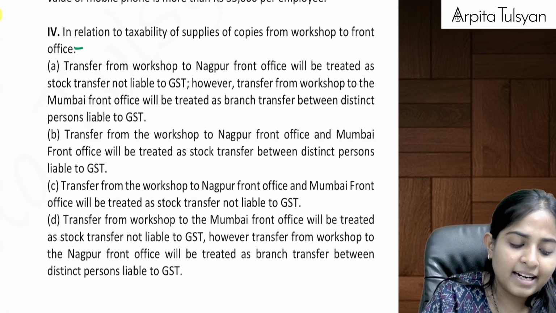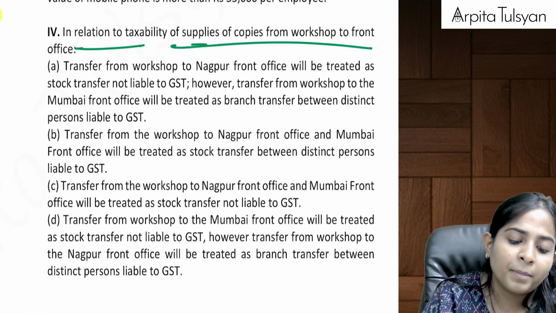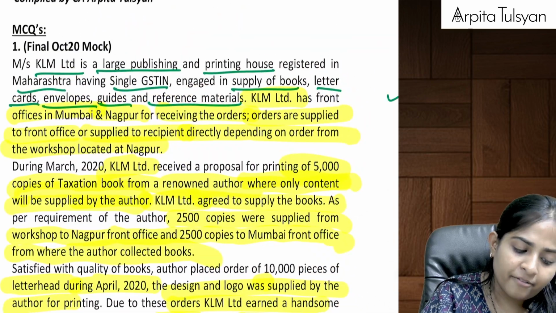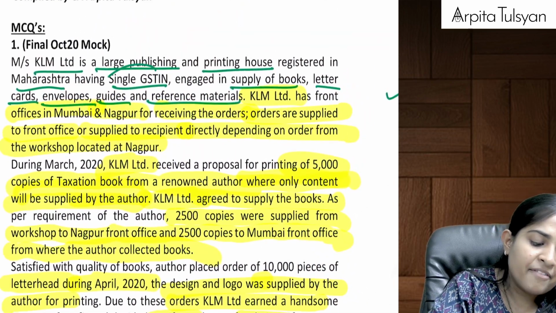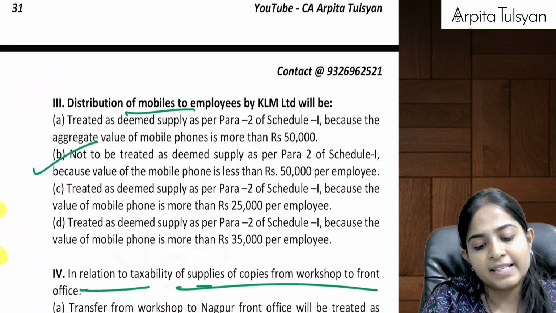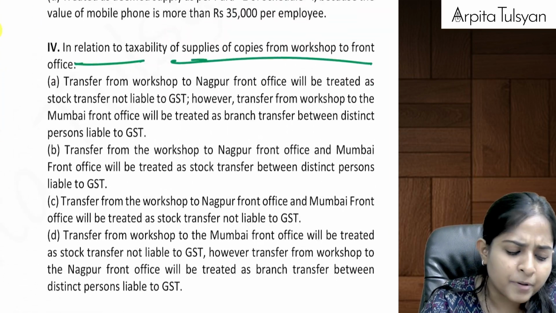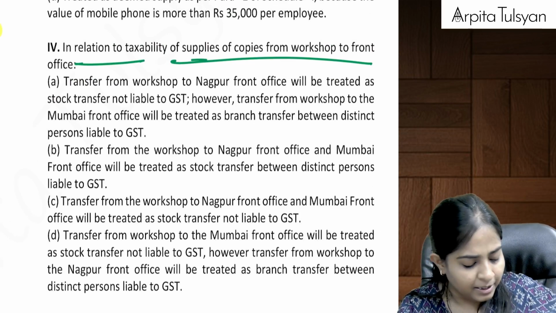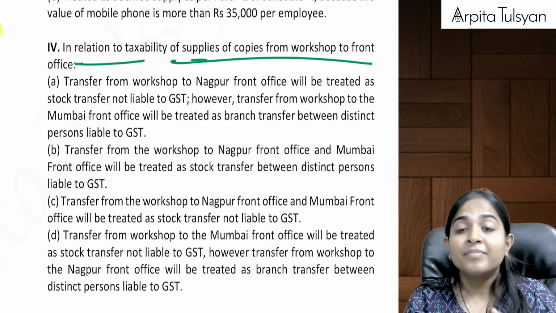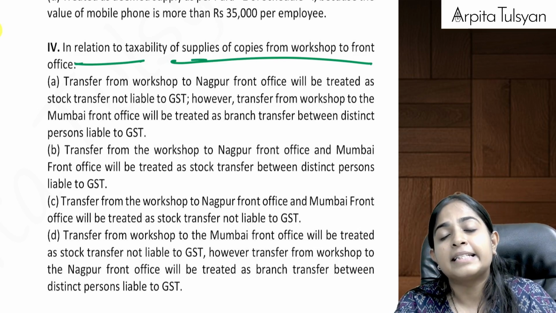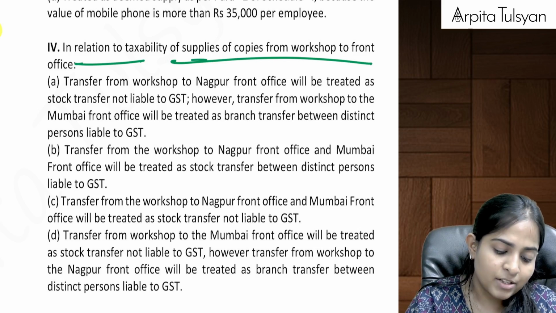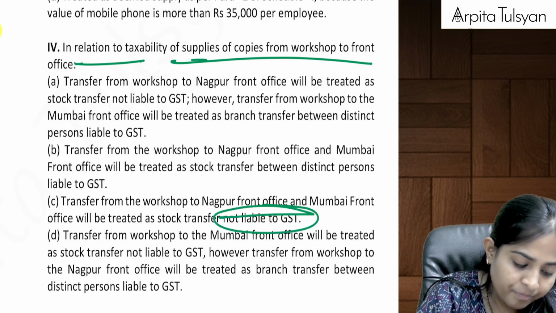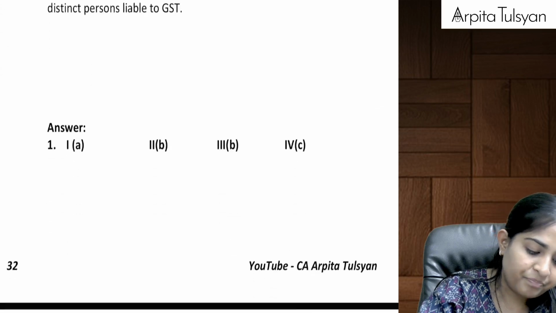And then next, in relation to taxability of supplies of copies from its workshop to front office. Nagpur and Mumbai were the two front offices, right? But it was having a single GSTIN. If it was having a single GSTIN, will it be called as distinct persons or not? It will not be called as distinct person. Distinct person concept will come into picture only when there are two offices having two different GSTIN numbers having one PAN, right? So this is not liable to GST. Not liable to GST. So C will be the correct answer.